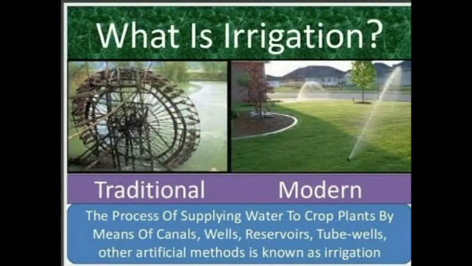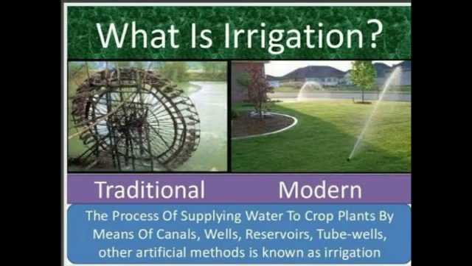Next we'll be discussing what irrigation is and what the means of irrigation are, in the next video. First we'll just see what irrigation is. The process of supplying water to the crops or plants by means of canals, wells, reservoirs, tube wells and other artificial methods is known as irrigation. About all these methods we'll be discussing in the next video.